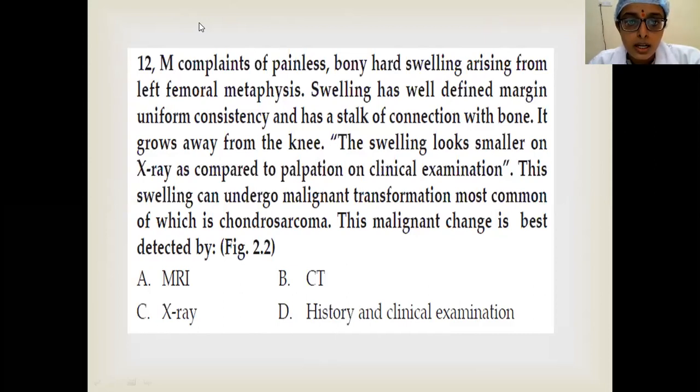So there is an answer, 109: MRI. MRI is the answer. Can you substantiate your answer? Why do you think that MRI is the answer? And what is the tumor?